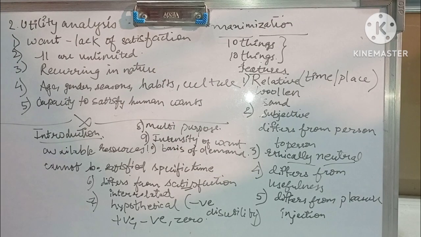So there are 10 features of utility, just remember that. And we will move on to the next thing, that is types of utility.